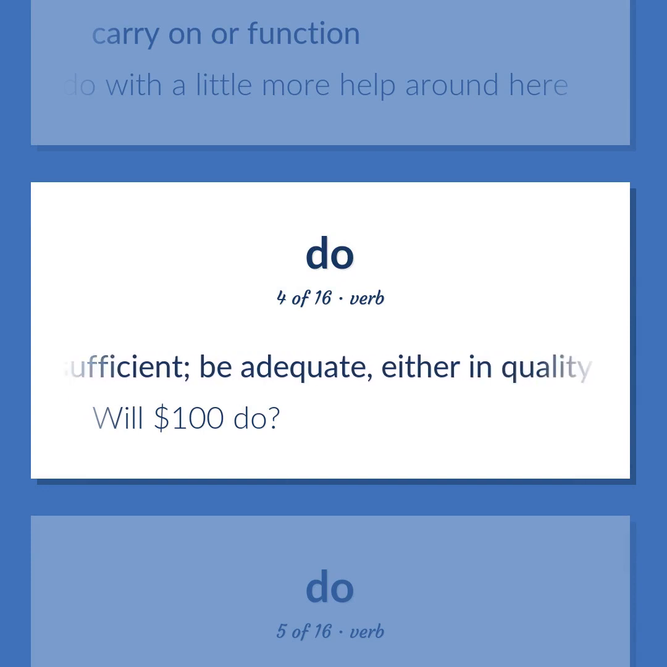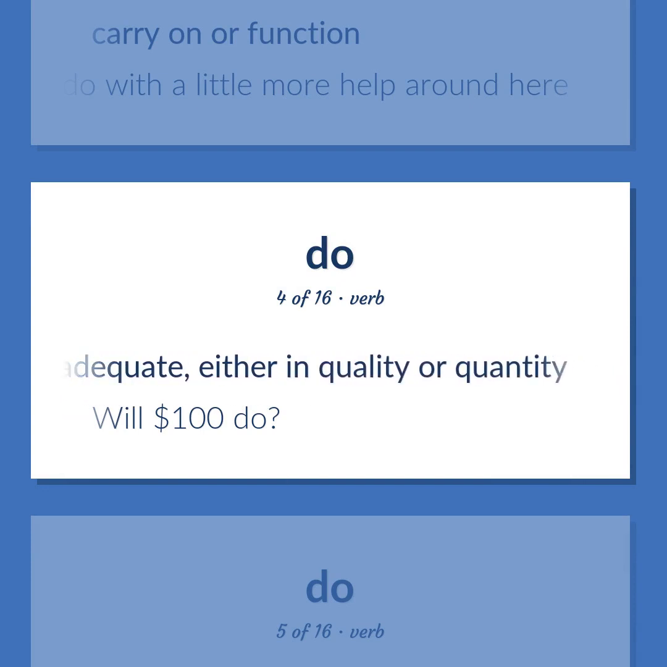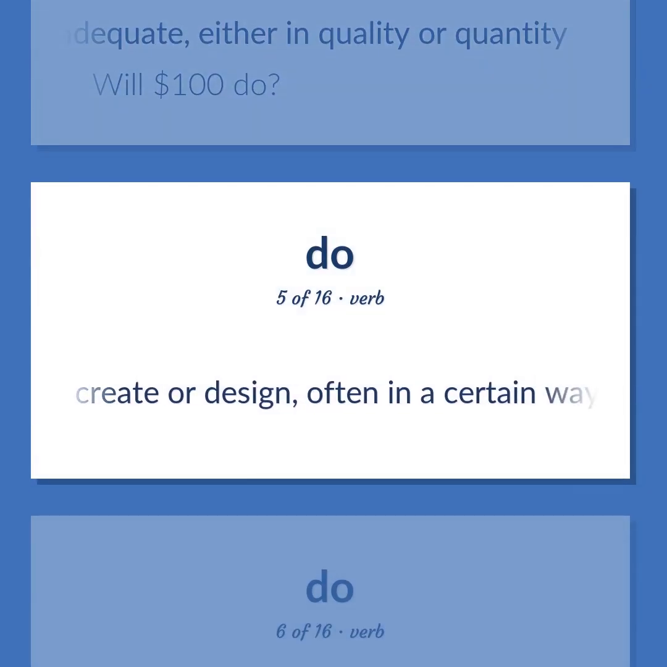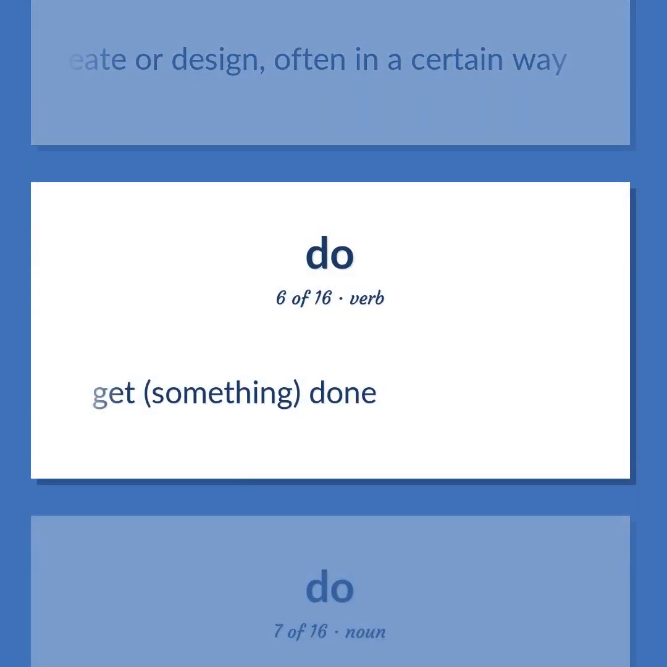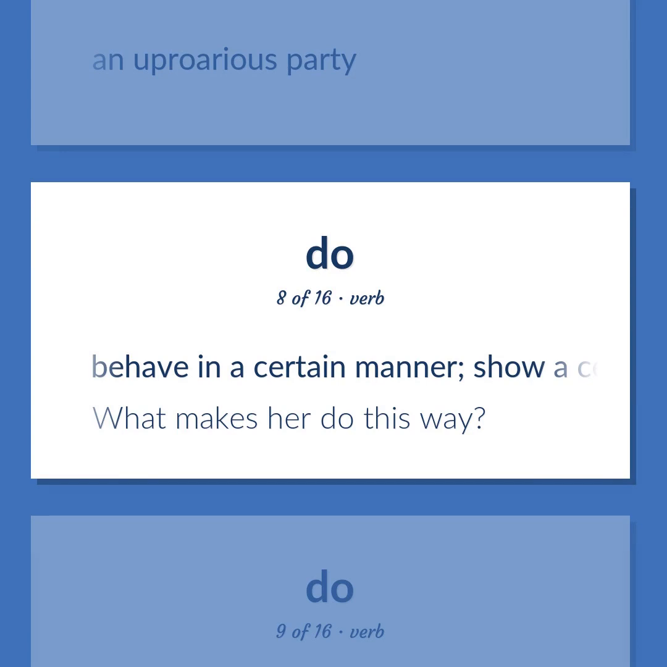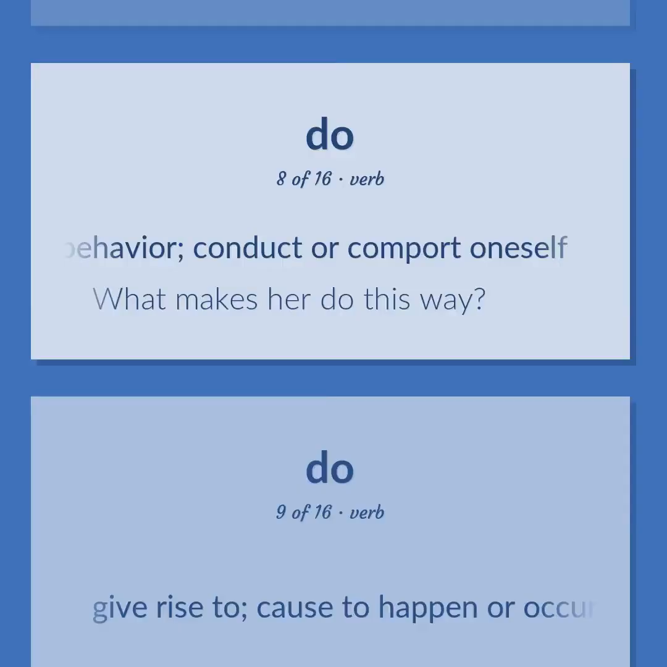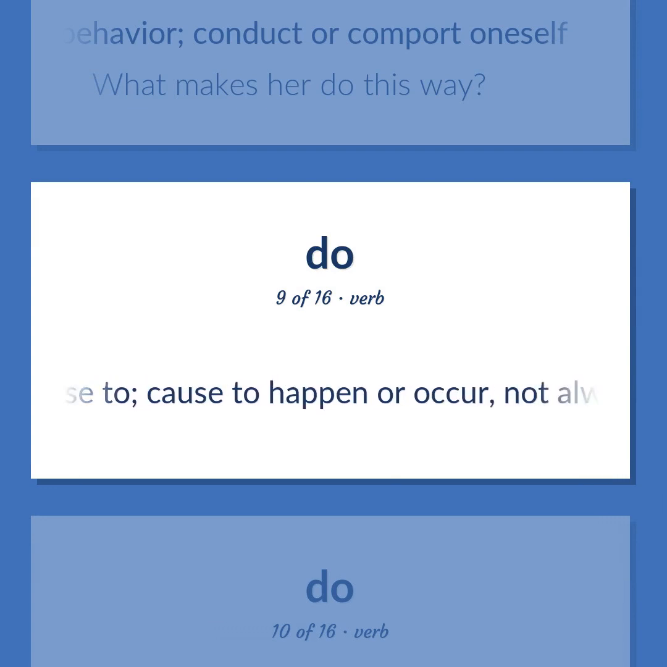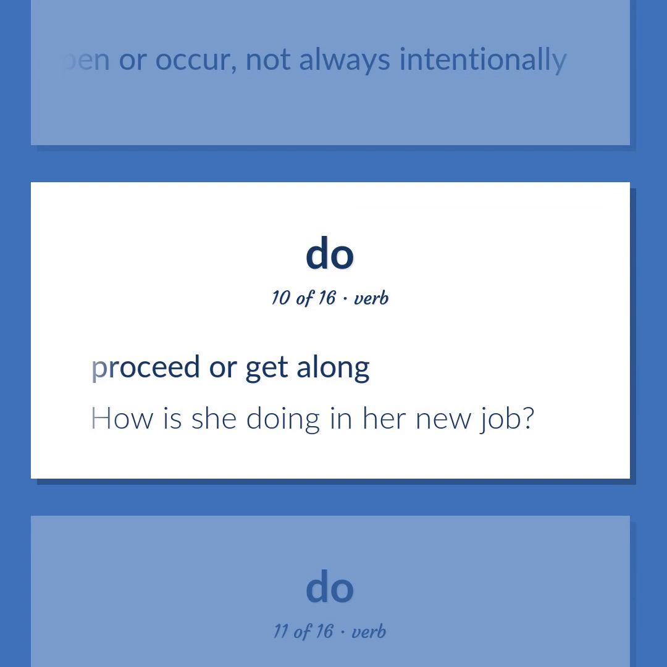Be sufficient. Be adequate, either in quality or quantity. Will $100 do? Create or design, often in a certain way. Get something done. An uproarious party. Behave in a certain manner. Show a certain behavior. Conduct or comport oneself. What makes her do this way? Give rise to. Cause to happen or occur, not always intentionally. Proceed or get along. How is she doing in her new job?